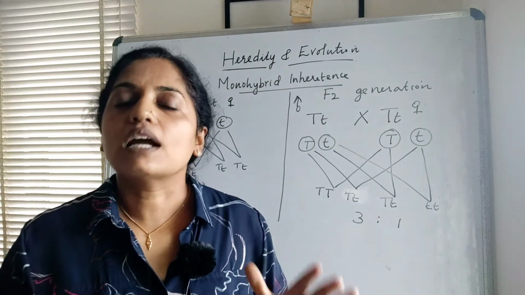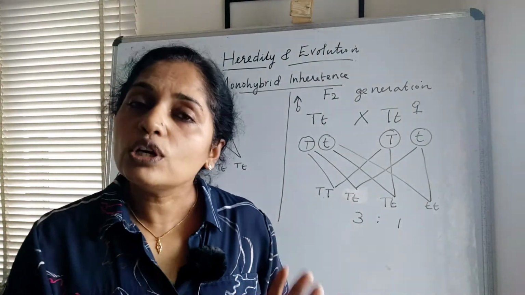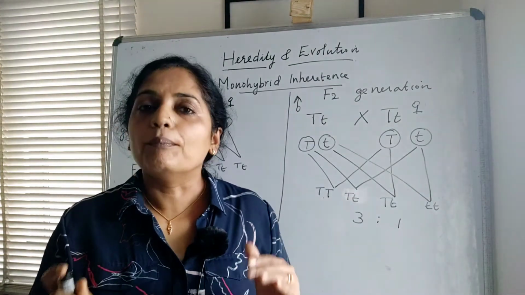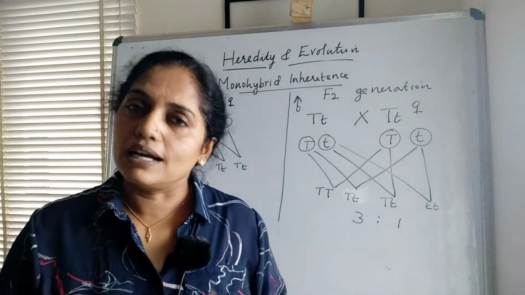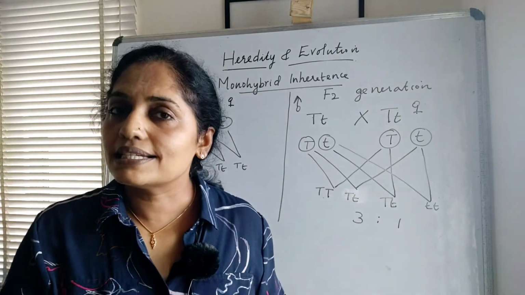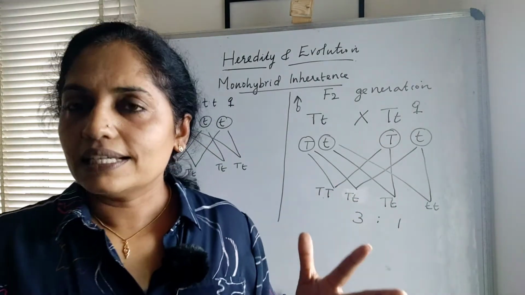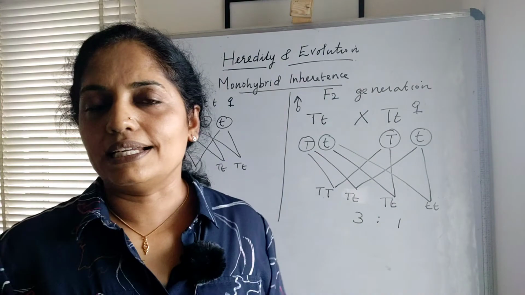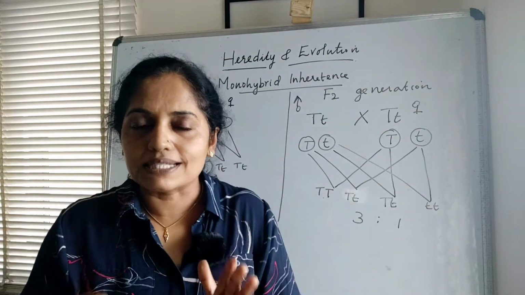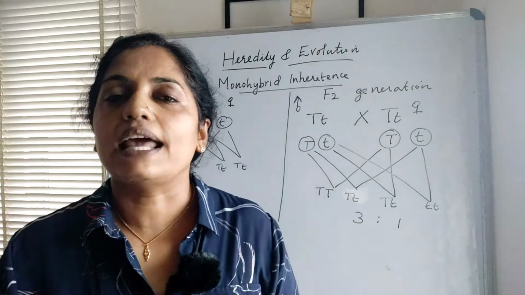So he reached the conclusion that the trait dwarfness is not lost in the F1 generation, but is suppressed by another characteristic. What is that other characteristic? That characteristic is tallness. That characteristic is called the dominant characteristic, and the characteristic which is suppressed by the dominant characteristic is called the recessive characteristic.